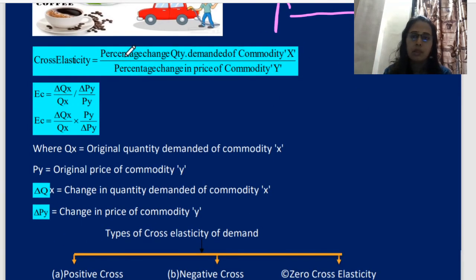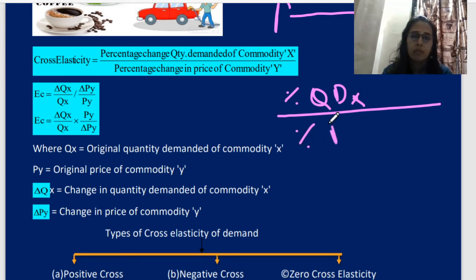See the formula first. Percentage change in quantity demanded of commodity X upon percentage change in price of commodity Y. I have already told you the percentage sign goes away because of the same position, so it remains like this.